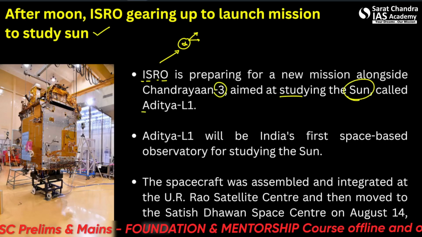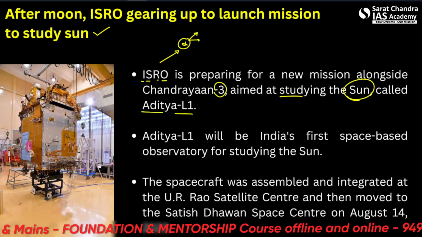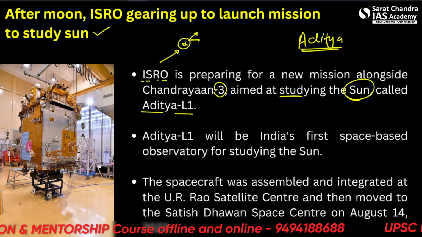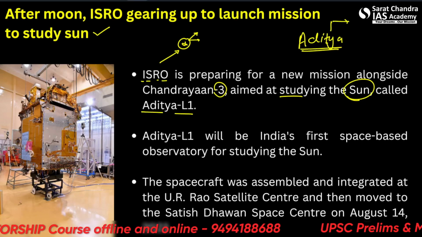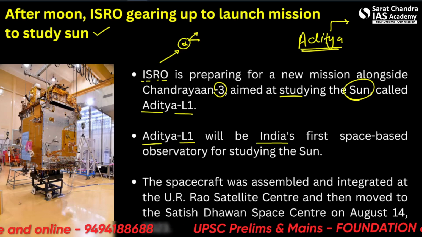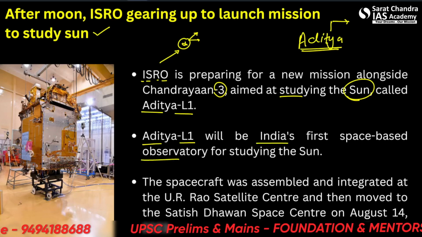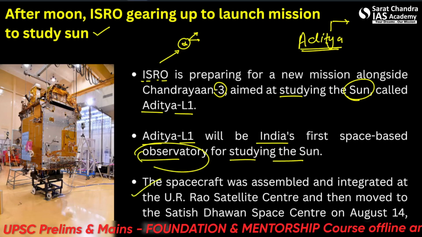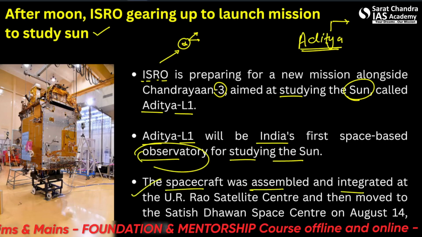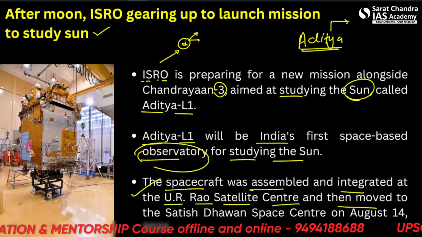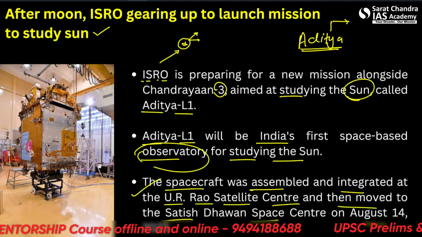So what is the name? Aditya L1. Aditya also means the Sun. Aditya means one that never goes to the darkness. Aditya L1 will be India's first space-based observatory for studying the Sun. So it will be an observatory. The spacecraft was assembled and integrated at the U.R. Rao Satellite Centre and then moved to the Satish Dhawan Space Centre on August 14, 2023.